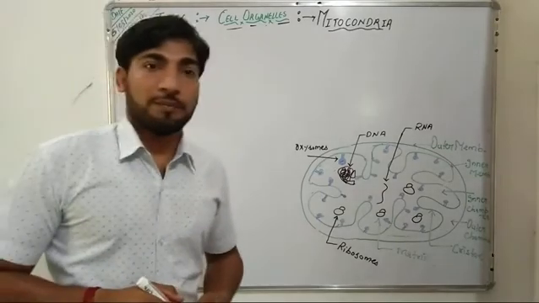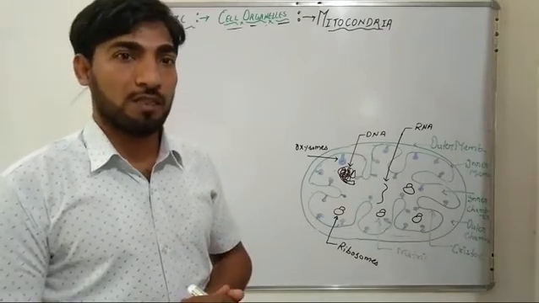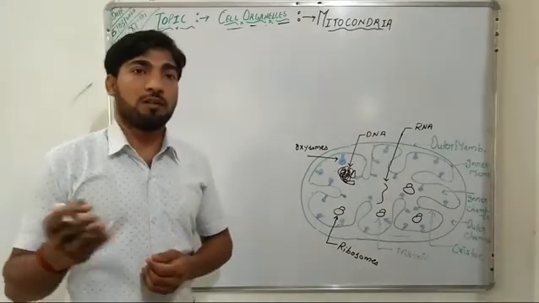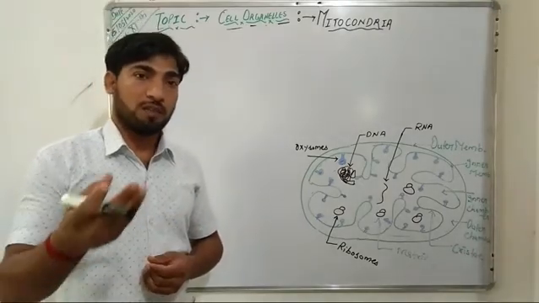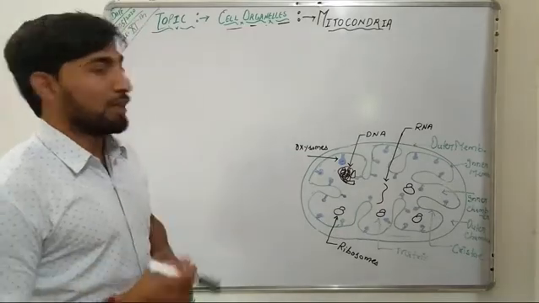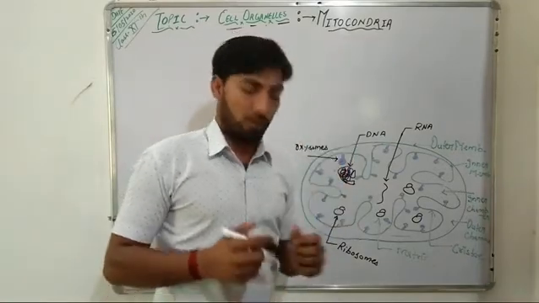Good morning, students. In our last class, we studied the cell organelles, that is the endomembrane system, and in that we studied the endoplasmic reticulum, the Golgi complex, vacuoles and lysosomes. Today, in this video, we will study the mitochondria and other cell organelles.